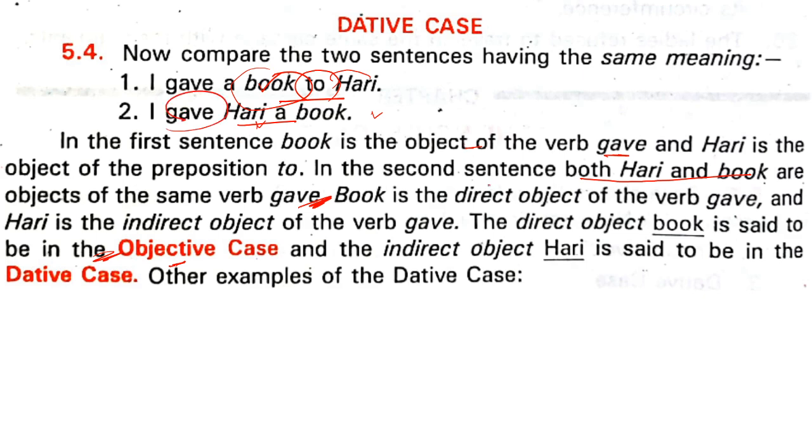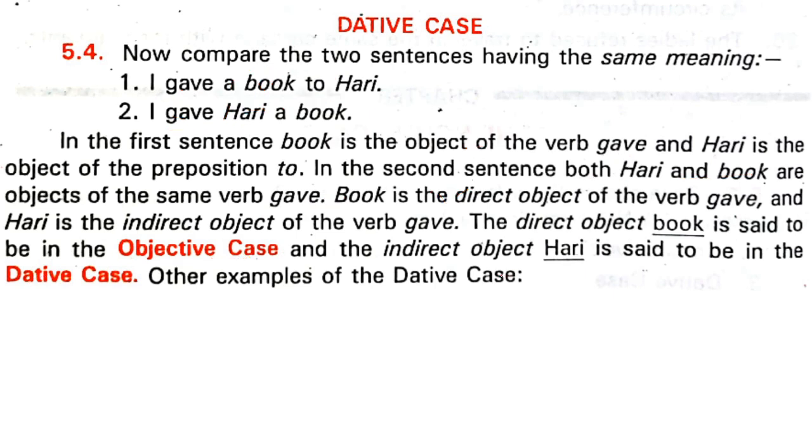Now book is the direct object of the verb give, and is said to be in the objective case. What did you give? You gave a book. And the indirect object is Harry. Harry is said to be in the dative case.